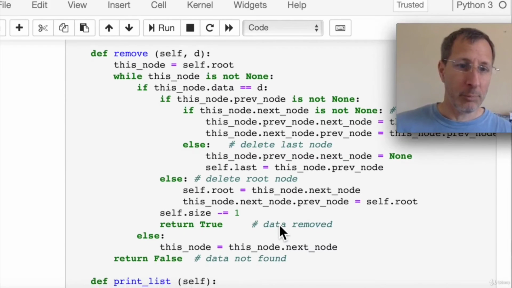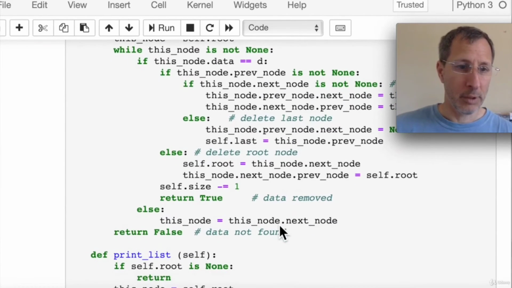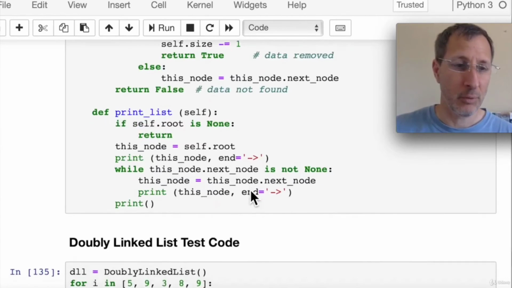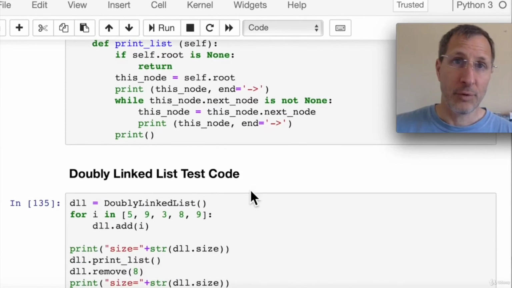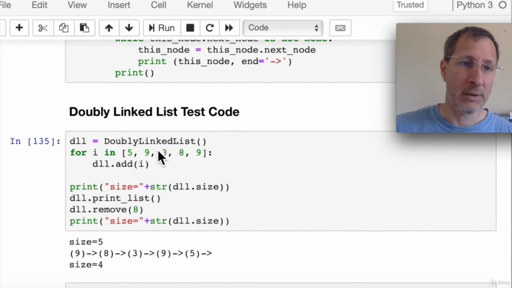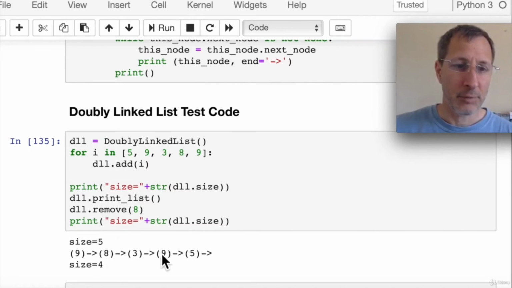The rest of the remove function is really straightforward. The print list method is pretty much the same. There's no changes there. So let's look at the test code for the doubly linked list. Here we create a doubly linked list, DLL we'll call it. We add a bunch of items using a for loop to add each one of those items in. We print the size is 5. And we can print the entire list if we want using our print list method.